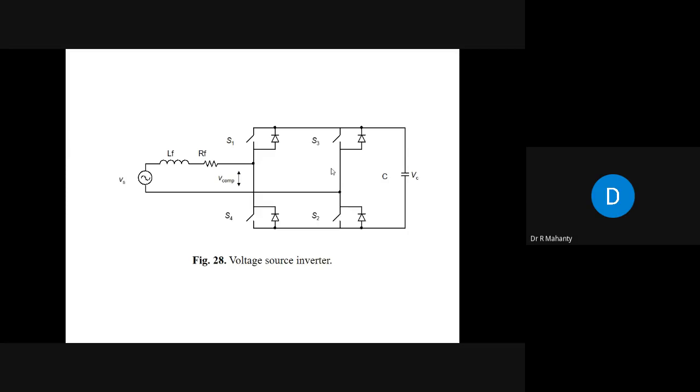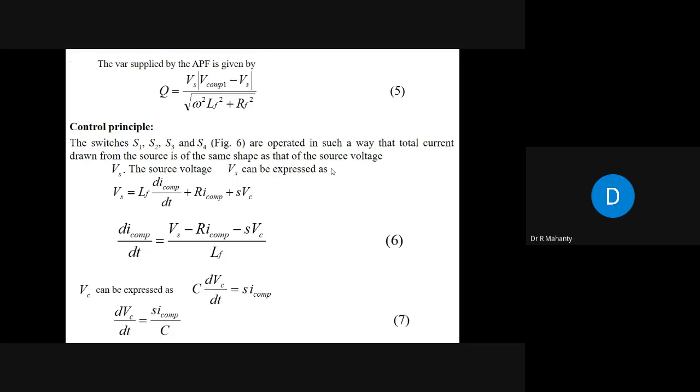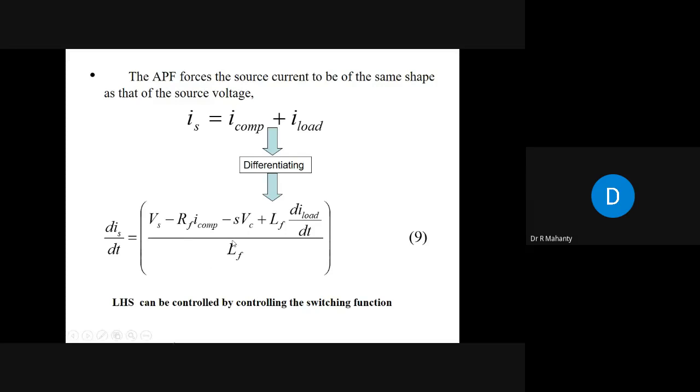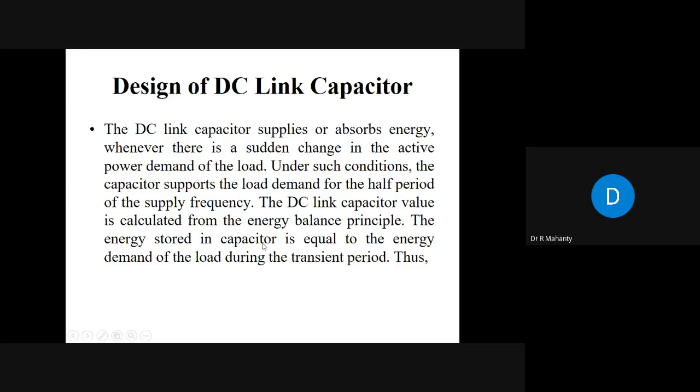Okay, now you have to control this voltage source inverter. These are the control principles. You have to write certain equations. Vs is equal to, this is the KVL equation, then you have to take the derivative of this, and you get certain equations. Then solving these, you get Is equal to I compensation plus I load. Differentiating this, you get this equation. Now in this equation, the left hand side can be controlled by controlling the switching functions S. So you have to derive certain control laws for this.